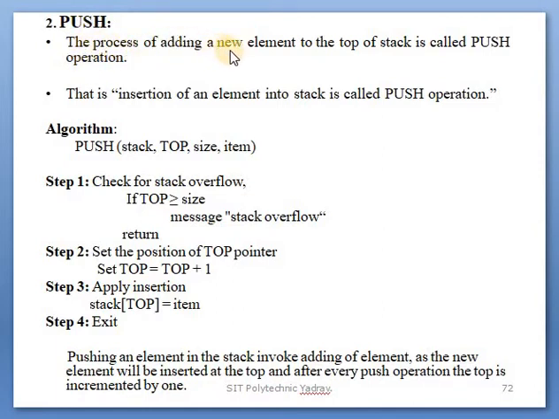The process of adding a new element to the top of the stack is called the push operation. Clear? We also did this in our previous lecture. In this chapter some points repeat again and again. Adding a new element on the top of the stack is called push operation.